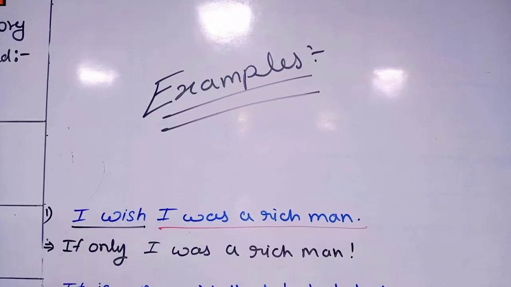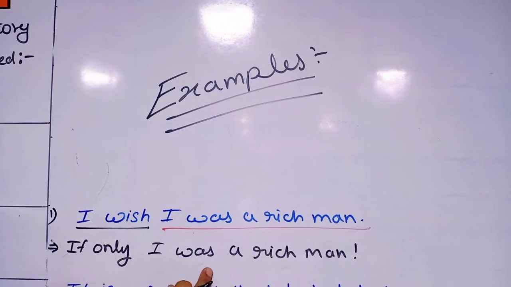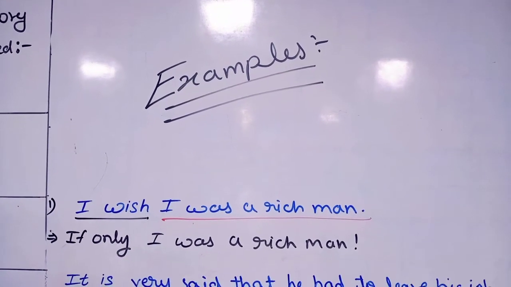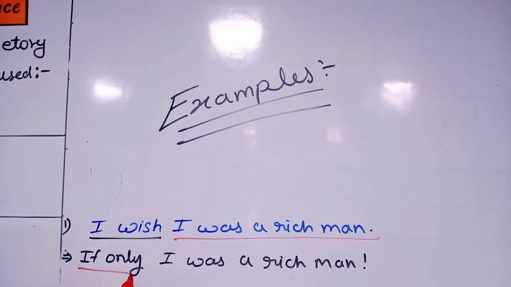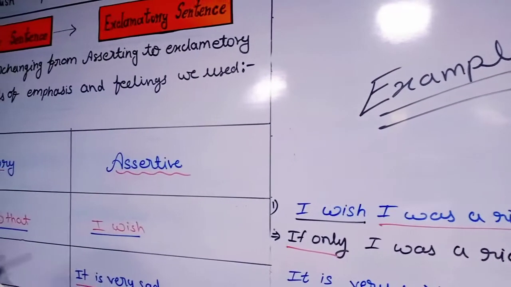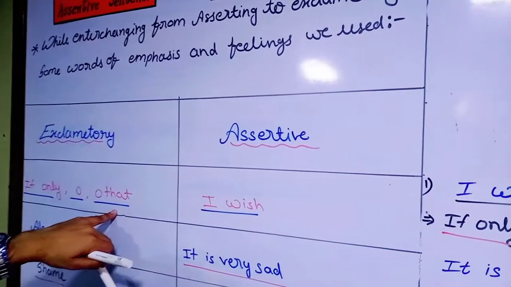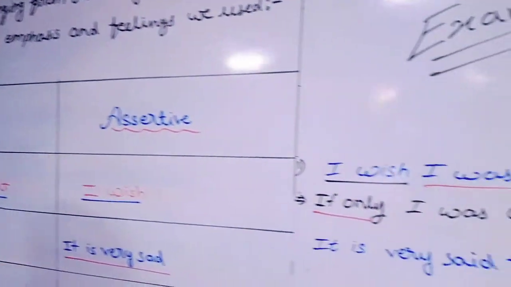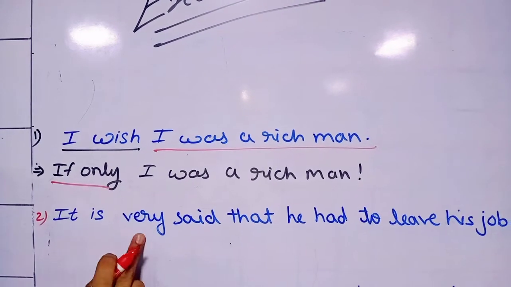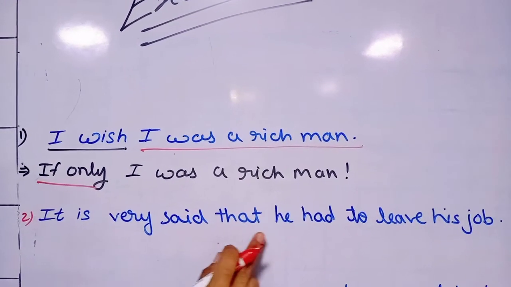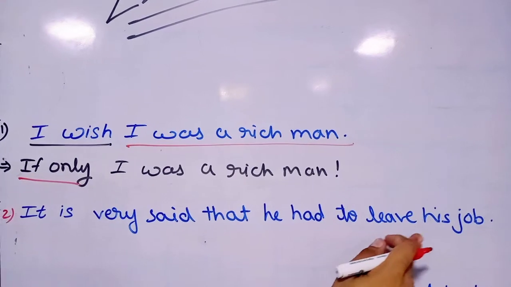So, "If only I was a rich man!" And in place of "if only" you can write "O" or "O that" also.